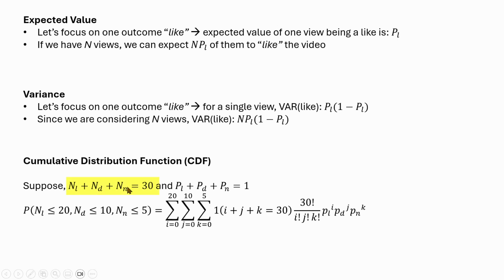Now, is the total number of views 25? No. So that is not a valid case. Similarly, if we have 20 likes, 10 dislikes, and 5 neutral views, the total number of views is going to be 35. But our total has to be 30. So the result of this formula will be added only for those i, j, and k cases where the sum is 30. That is what we mean by the bracketed condition i plus j plus k equal to 30. That's all for the CDF, and that's all for the multinomial distribution.